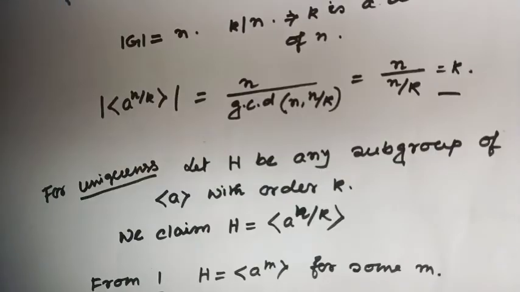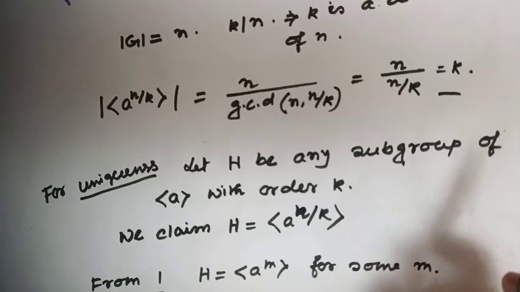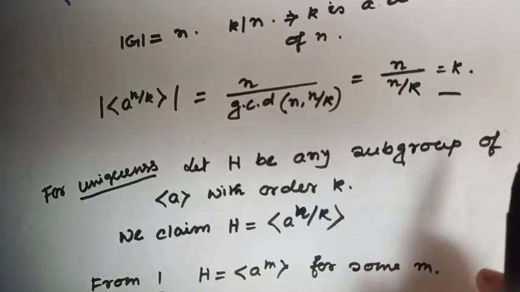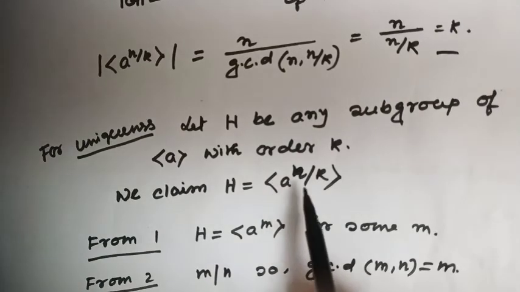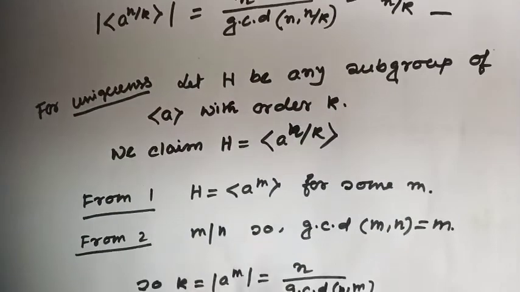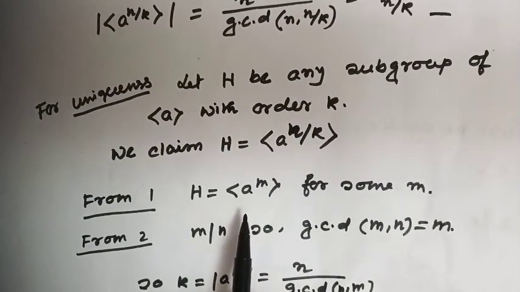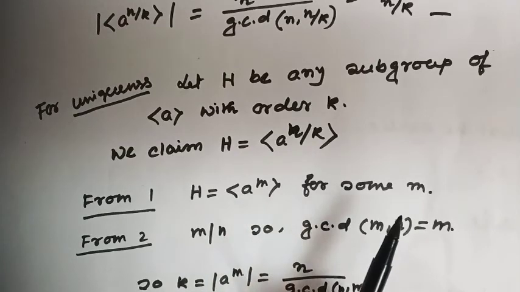And for uniqueness, let's consider H to be any other subgroup of the group G with order k. Our claim is that H is only the cyclic subgroup generated by a to the power n over k. From property 1, I have got H is the cyclic subgroup generated by a to the power m for some m.